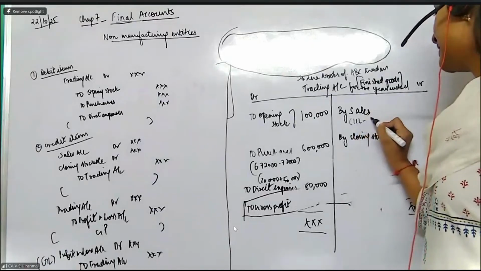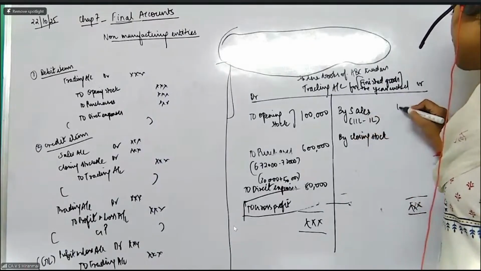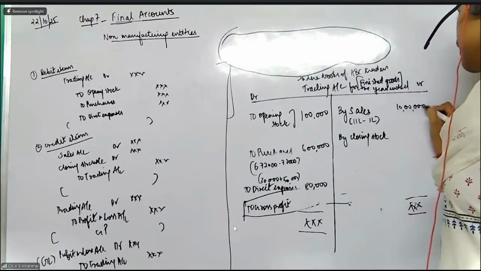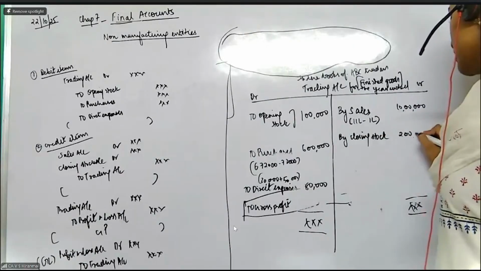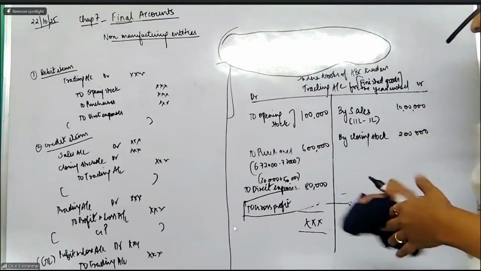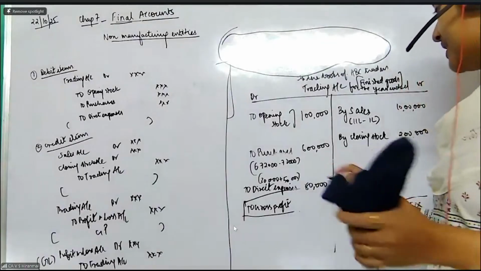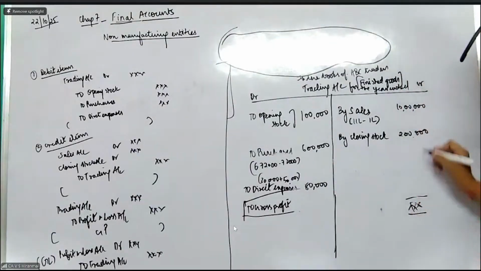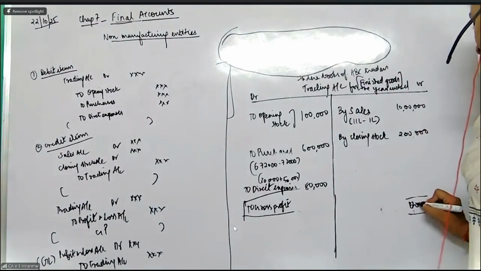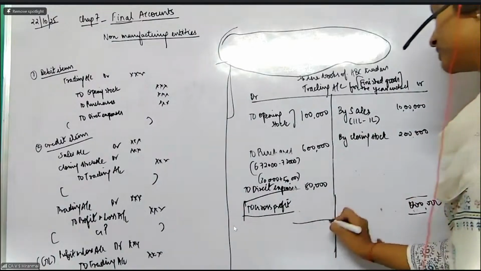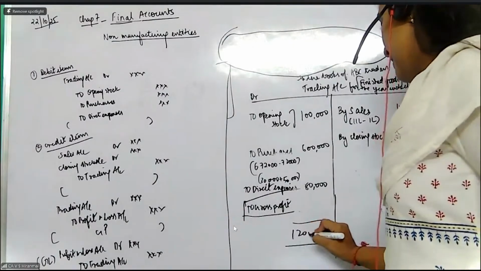Sales is 11 lakh minus 1 lakh, which gives you 10 lakh rupees. And the closing stock is 2 lakhs. Now, which side is more? The credit side is more. That means income side is more. So 10 plus 2 is 12 lakhs is the total. I will get both the sides, 12 lakhs and 12 lakhs.